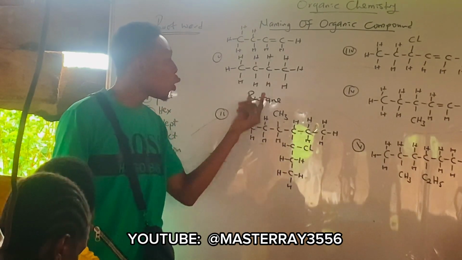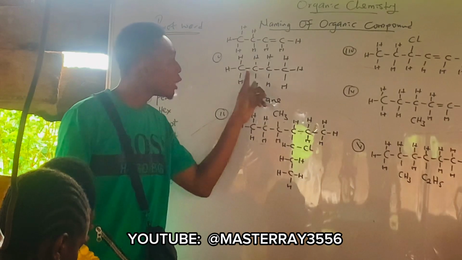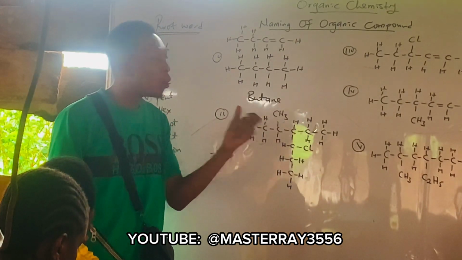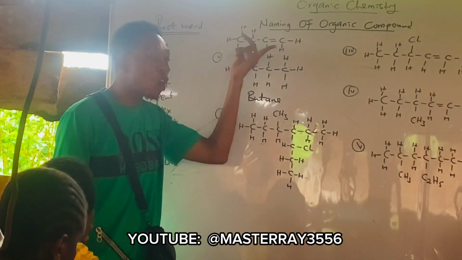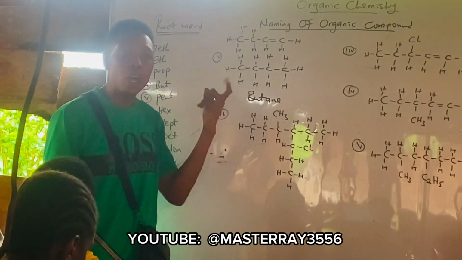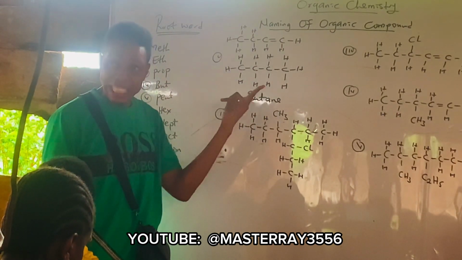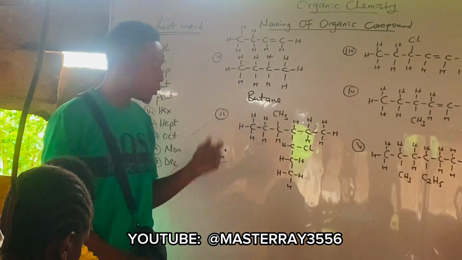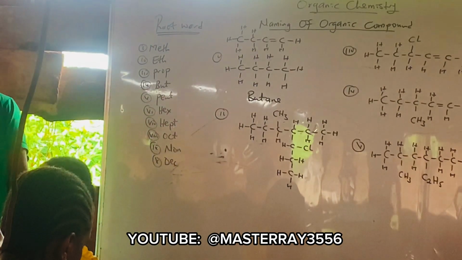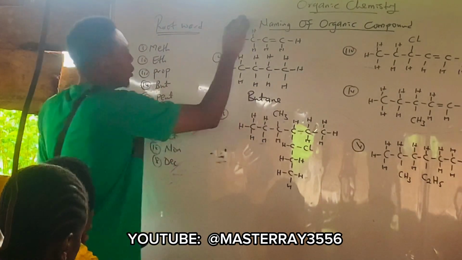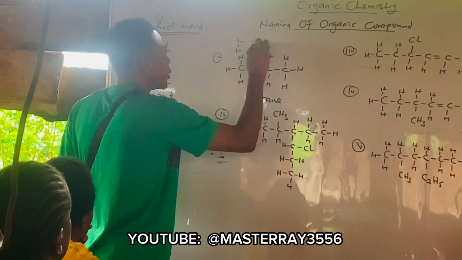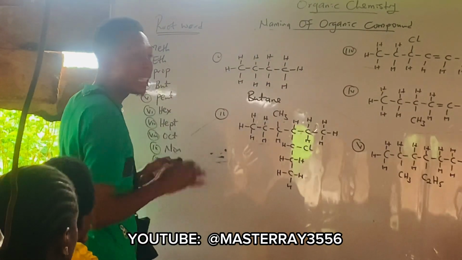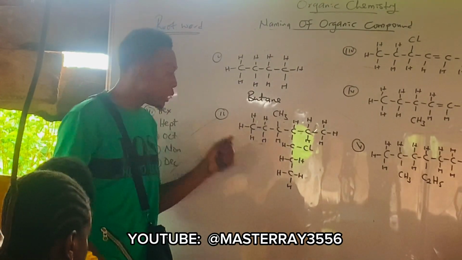This one is known as what? Butane. It's butane because the carbon to carbon bonds are single bonds. Either you call this one butene, you call it but-1-ene, or you call it what? But-1-ene. But-1 what? Ene. All right. So I hope this naming is clear. Yes. So let's move to the next one.